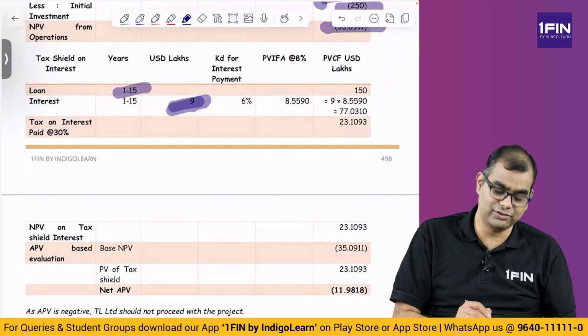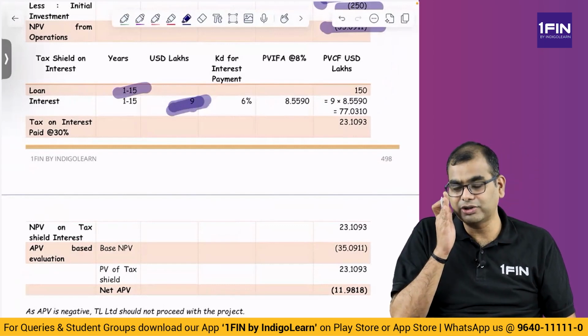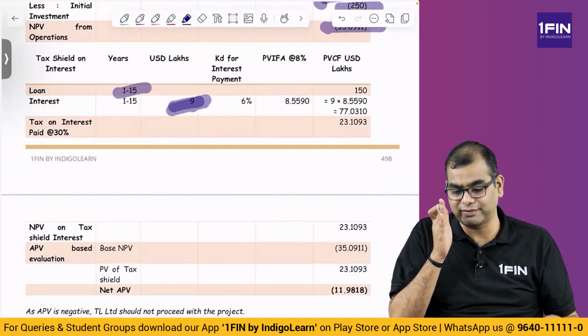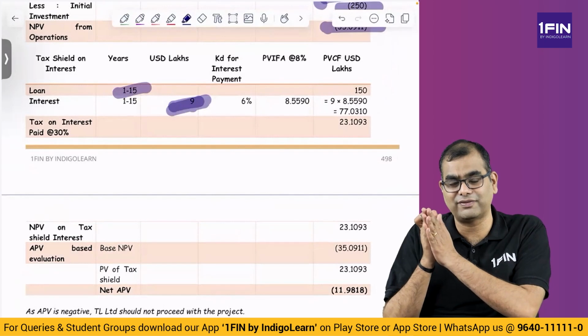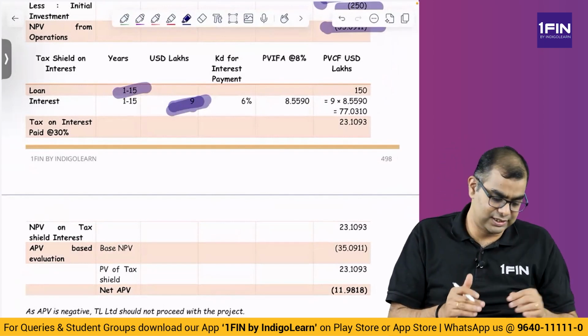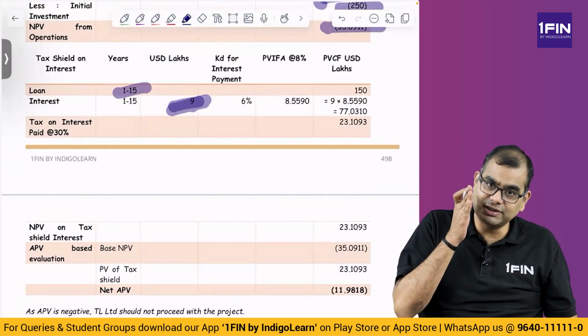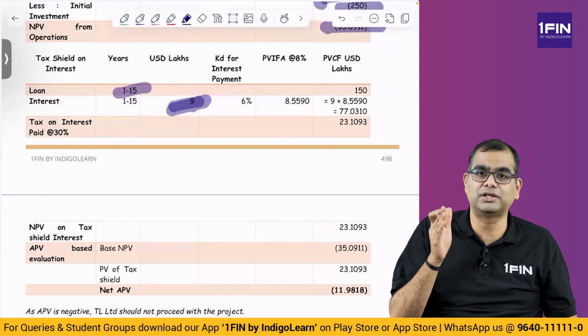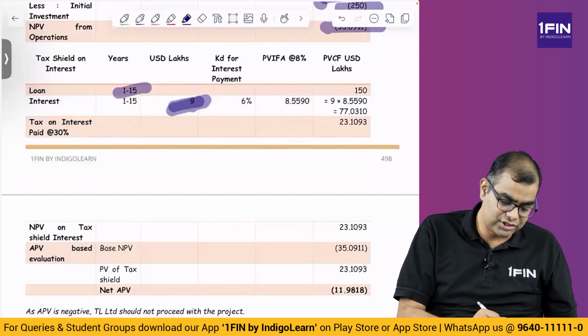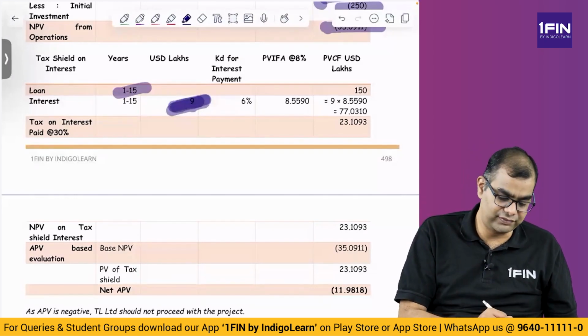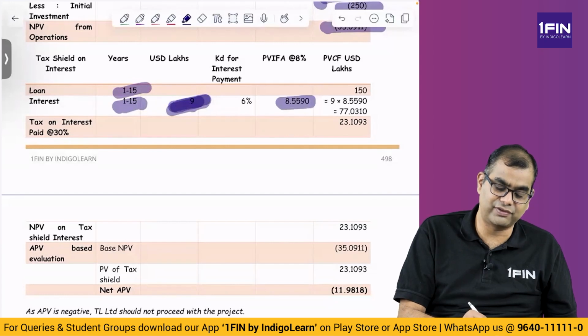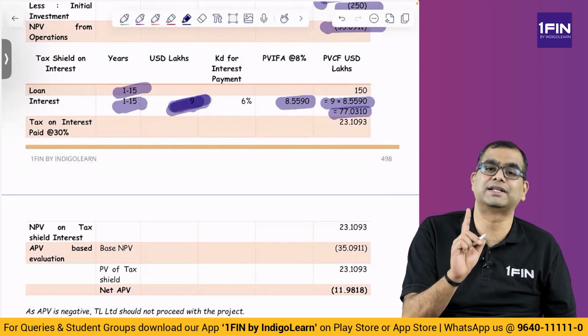And what is the present value factor? You are going to discount the present value of tax shield and present value of subsidies. What is the tax shield? Tax shield is whatever is the interest that you are paying into the tax rate. What is the interest you are paying? 9 lakhs. 9 lakhs for how many years? For 15 years. What is the present value factor annuity for 15 years? At 8%, 8.55. So 9 into 8.55 is 77. Of that, 30% is your tax shield.